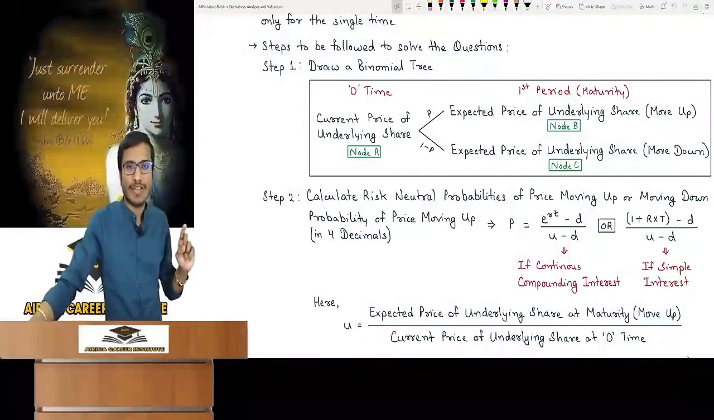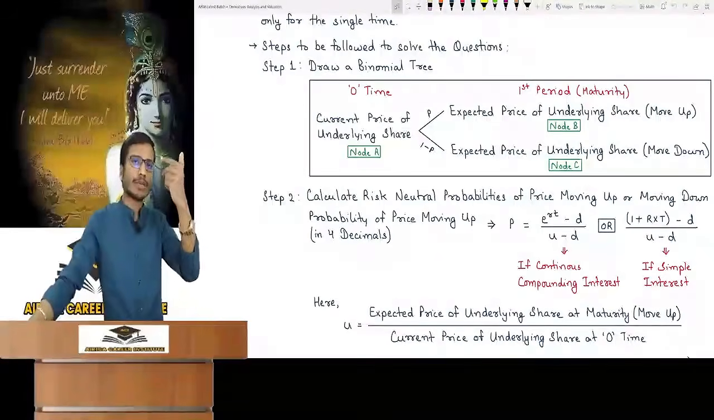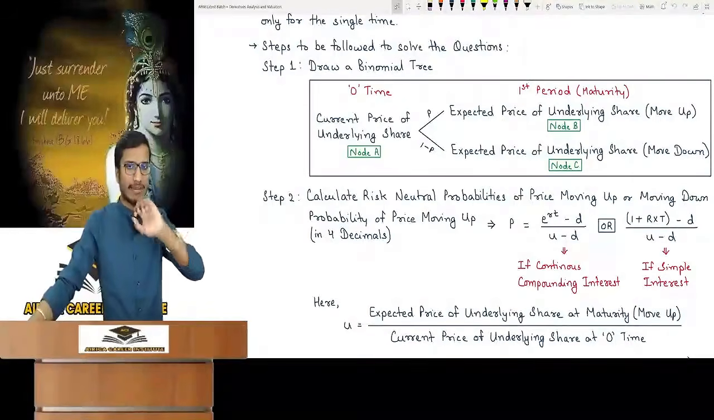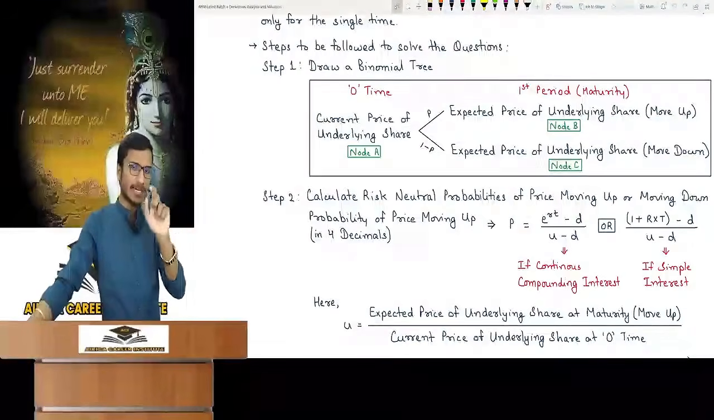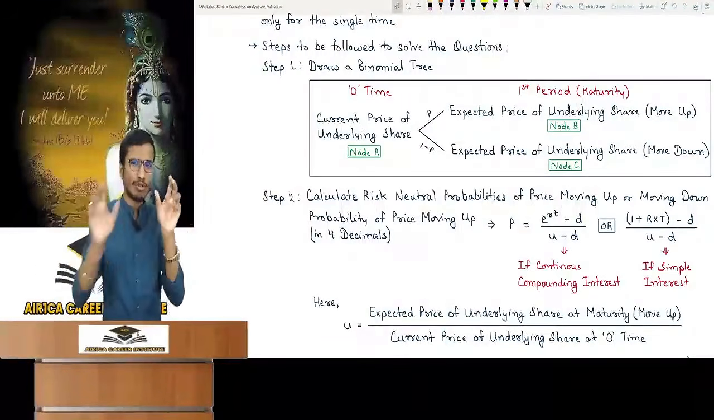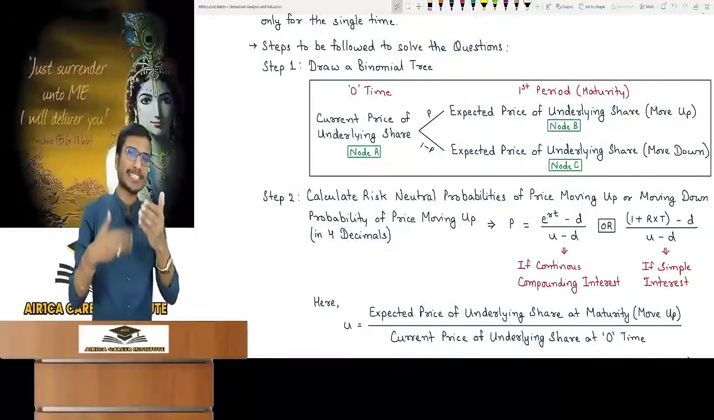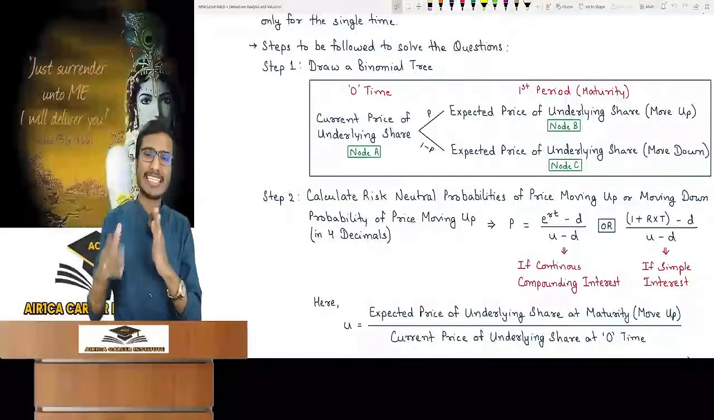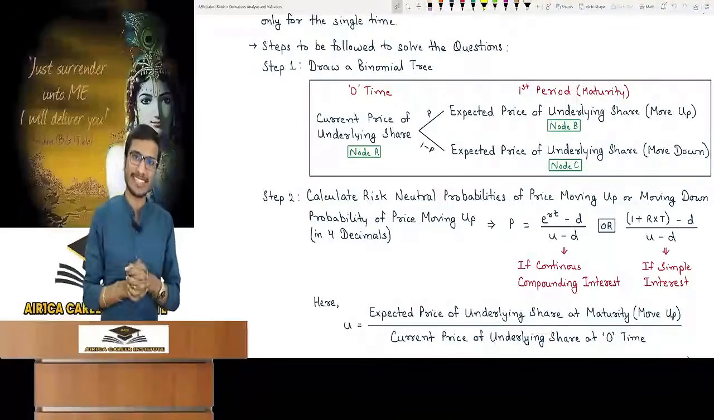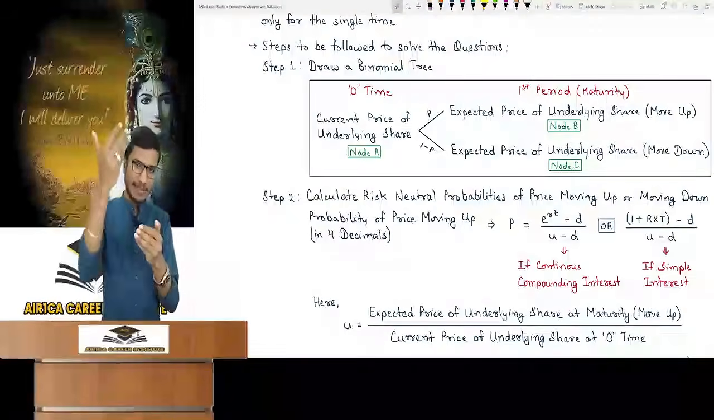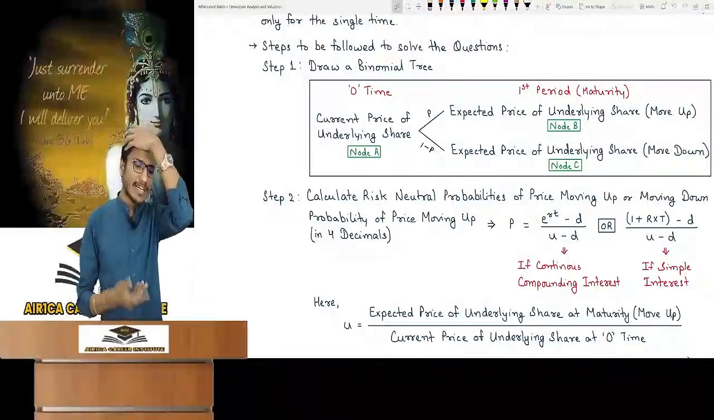How will we get the probability of the price moving up? Calculate the probability in 4 decimals: e raised to the power RT minus D, divided by U minus D, or 1 plus RT minus D, divided by U minus D. You must have understood why there are two formulas. In continuous compounding it is e raised to the power RT, and in simple interest it is 1 plus RT. There is no need to repeat it, as I had already taught this earlier.